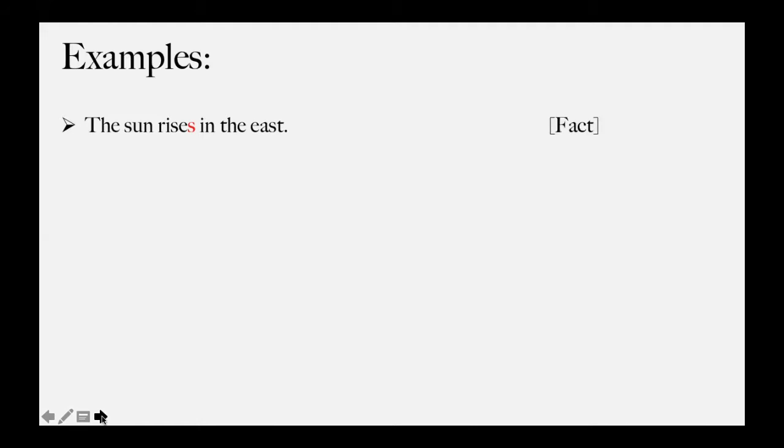So put in your mind, whenever you have facts, which are things that are true and you can't change them. Okay, so the sun rises in the east is a fact. You know that the sun rises in the east. Okay, so whenever you have facts, you use present simple. Put this in your mind. Okay, this is the first thing.